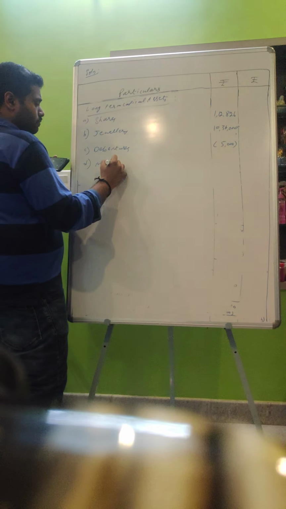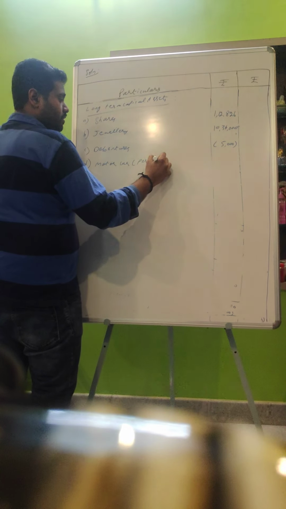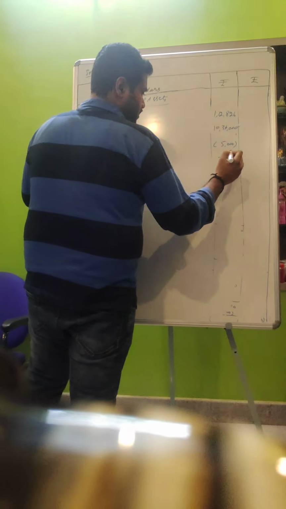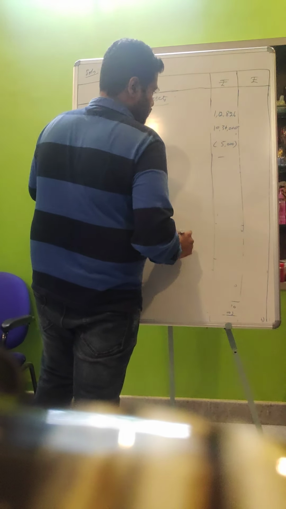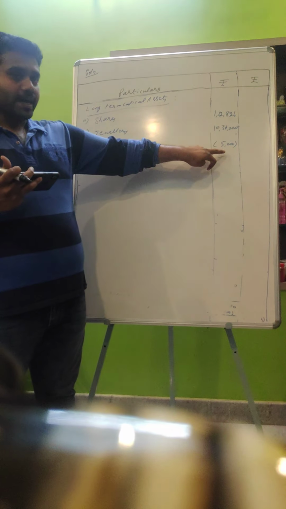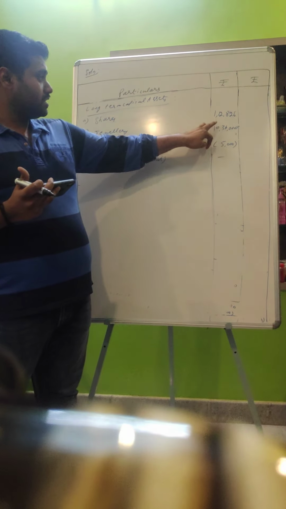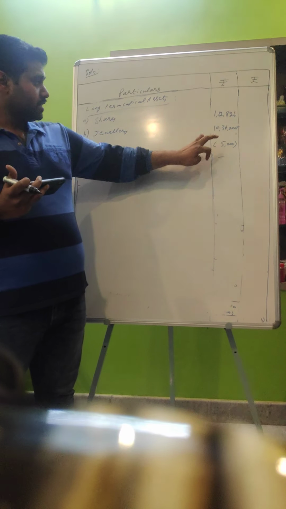And in case of motor car, this motor car is used for personal purpose, so we should not consider it. So now what you need to do, first you need to add these two amounts, then deduct the other.